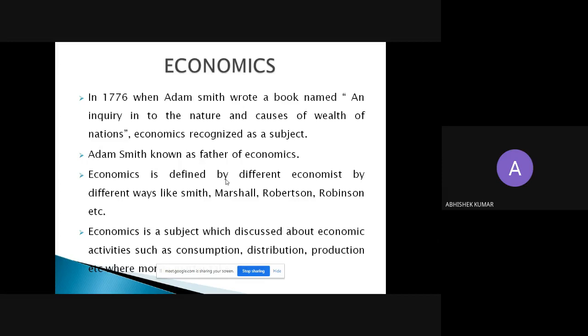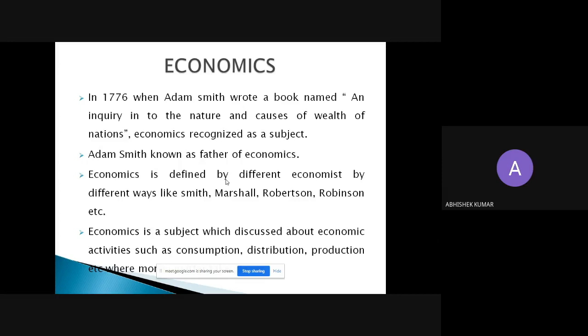So all credit goes to Adam Smith. The name of this book is very important, that is An Inquiry into the Nature and Causes of Wealth of Nations. So that's why Adam Smith is known as the father of economics.